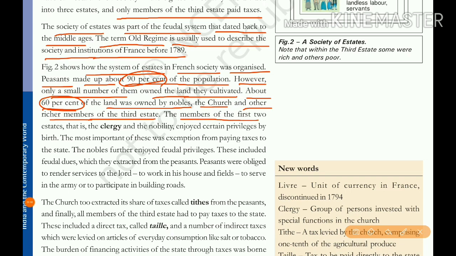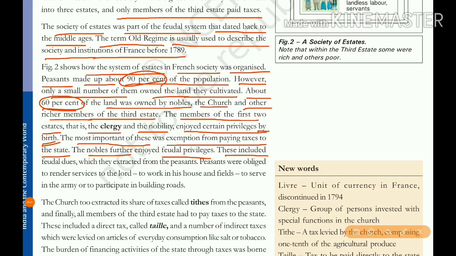The members of the first two estates, that is the clergy and the nobility, enjoyed certain privileges. Here privileges means facilities, concessions. They enjoyed a lot of that by birth. This is important, by birth. The most important of these was exemption from paying taxes to the state. So clergy and nobles need not pay the tax. The nobles further enjoyed feudal privileges. Feudal privileges means they also collected taxes from the peasants.